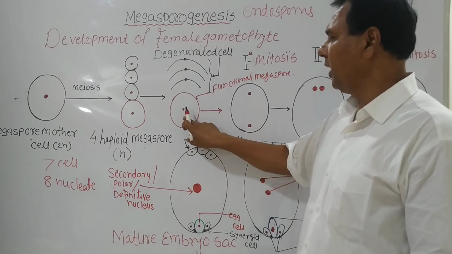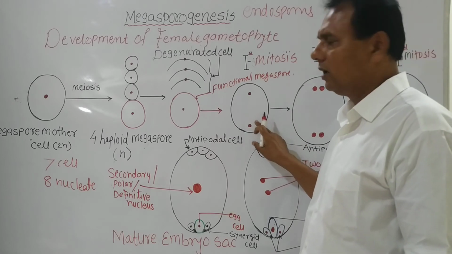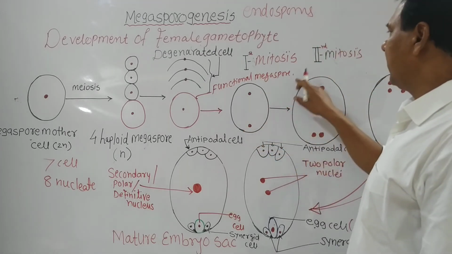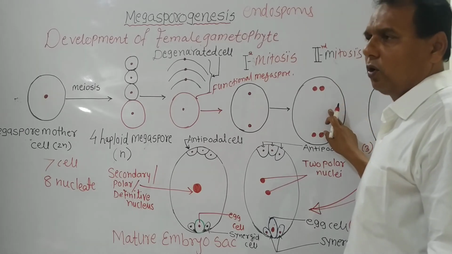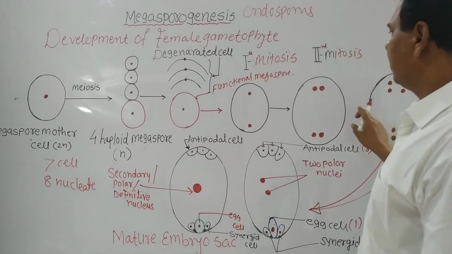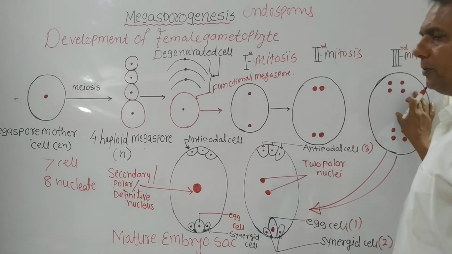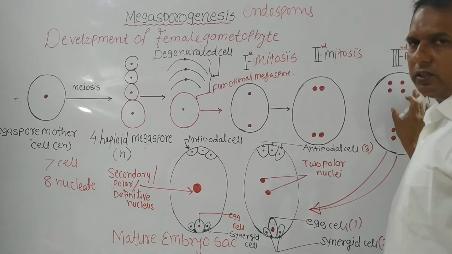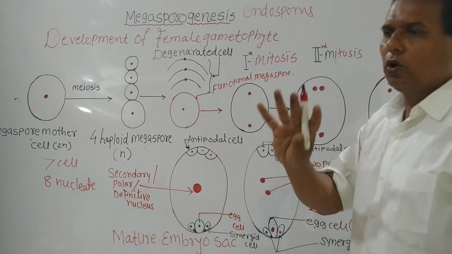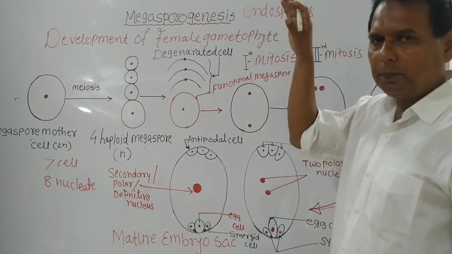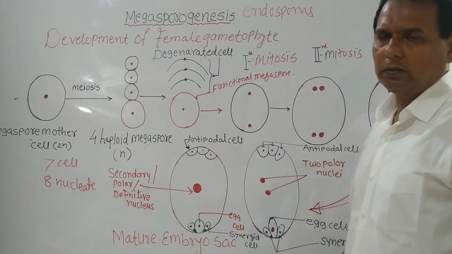In the functional megaspore, three free mitotic divisions take place and produce the female gametophyte. The first free nuclear division takes place in the first mitosis to produce 2 nuclei. Then these 2 nuclei undergo mitosis again to produce 4 nuclei. And thirdly, mitotic division takes place to produce 8 nuclei. Remember this, it is very important. Out of these 8 nuclei, 4 nuclei are present toward the upper pole and 4 nuclei toward the lower pole.